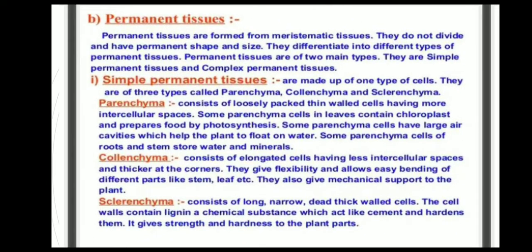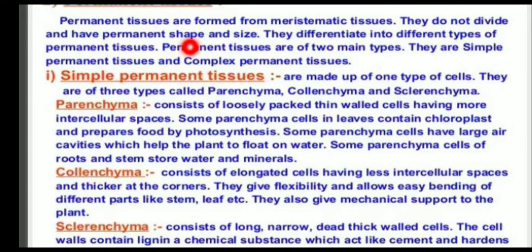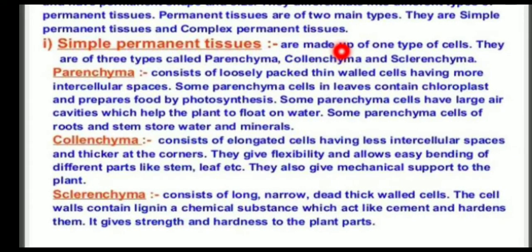And permanent tissues. There are two types of permanent tissues: simple permanent tissues and complex permanent tissues. Permanent tissues are formed from meristematic tissues. They do not divide and have permanent shape and size. They differentiate into different types of permanent tissues. First one, what are simple permanent tissues? Simple permanent tissues are made up of one type of cells. There are three types, called parenchyma, collenchyma, and sclerenchyma.